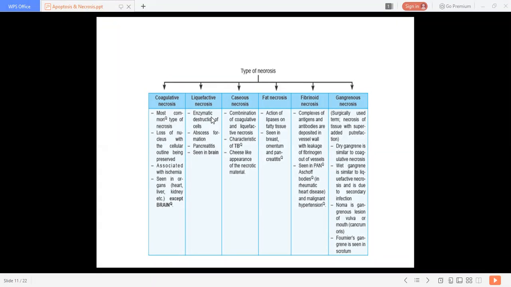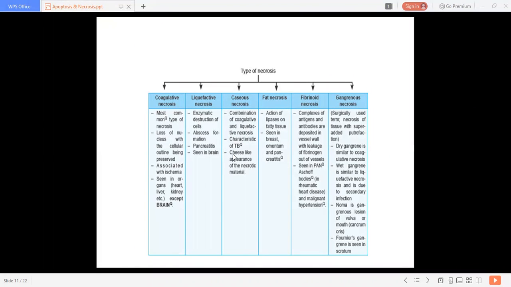So in virulent organisms, sorry, not mycobacterium, it may be associated with staphylococcal infections. It is also a virulent organism which always takes part in abscess formation. Or it may be related with pancreatitis, or it may be seen in the brain.